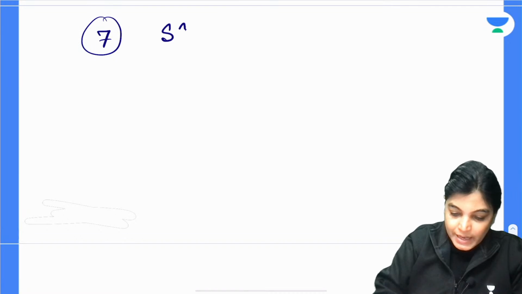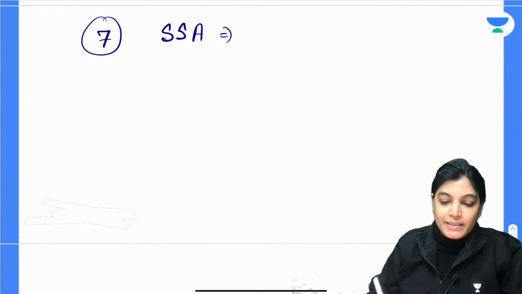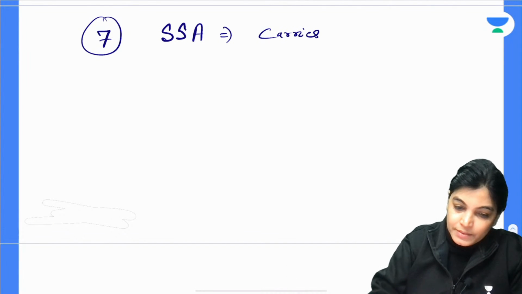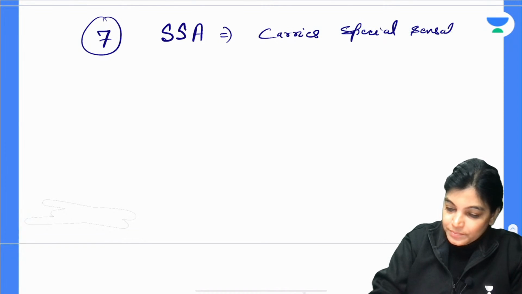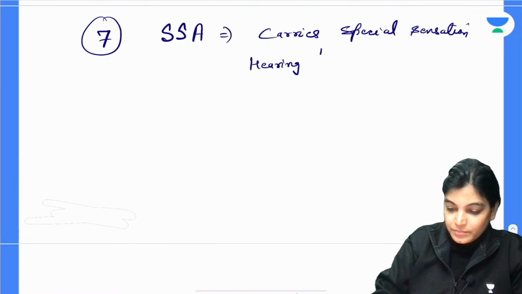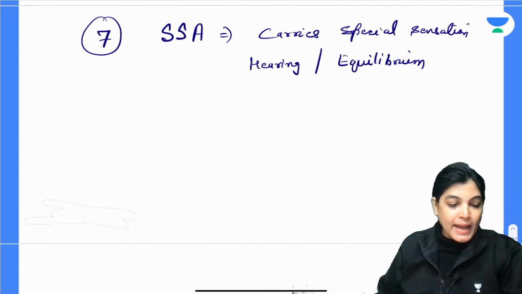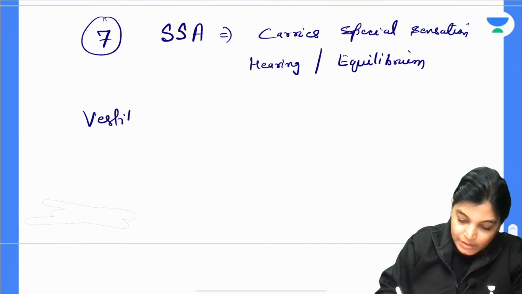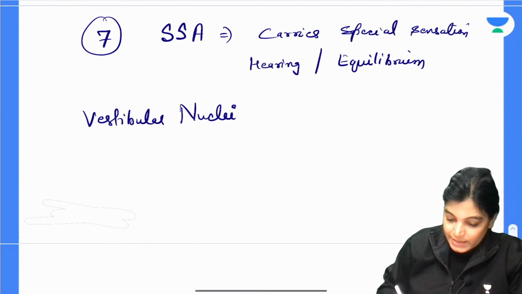So write down the 7th functional component, which is SSA. What is SSA? Special somatic afferent. The basic function carried by it is that it carries the special sensation of hearing and equilibrium. In this category we have 2 nerve nuclei: it has vestibular nuclei and it has cochlear nuclei.